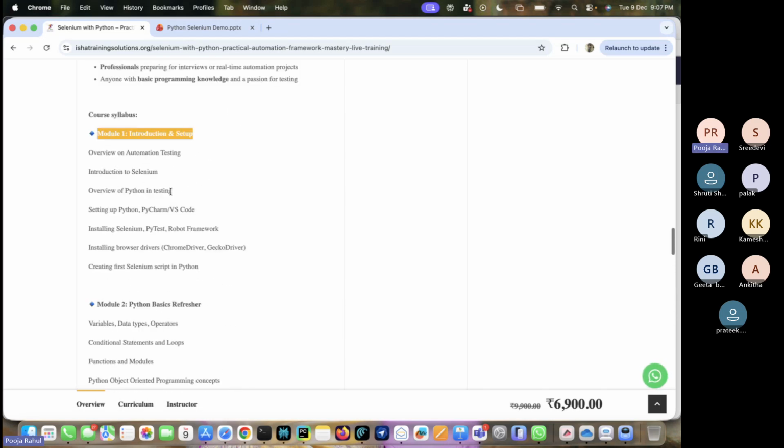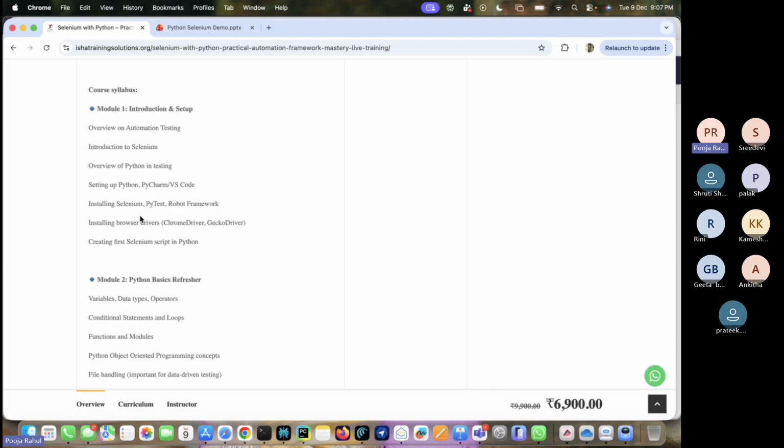In the first module, we are talking about the introduction and setup. Before starting, we are going to install a few things. We need to install Python, and an editor for Python, whether it is PyCharm or VS Code. After that, installing Selenium. After that, how to install the frameworks, PyTest or Robot framework, as I mentioned earlier.